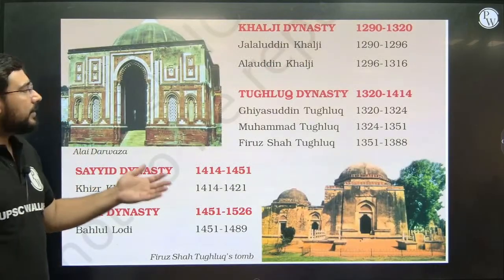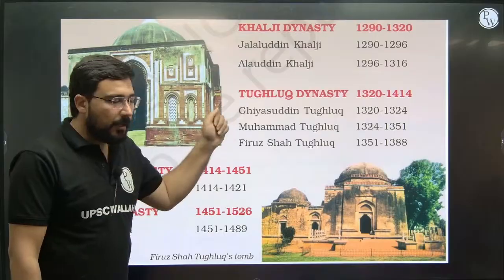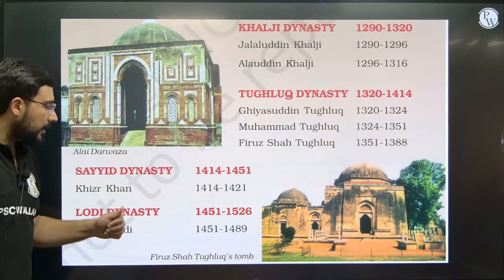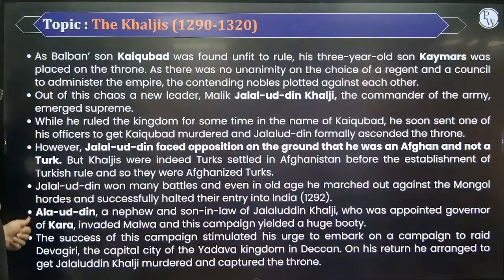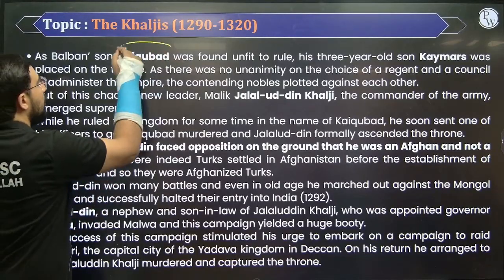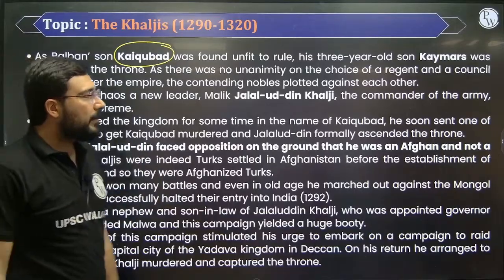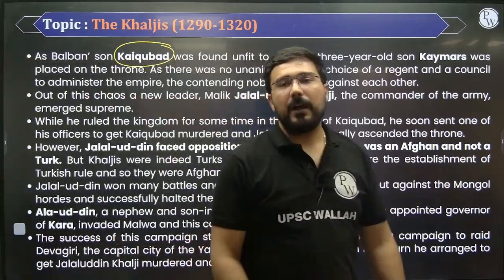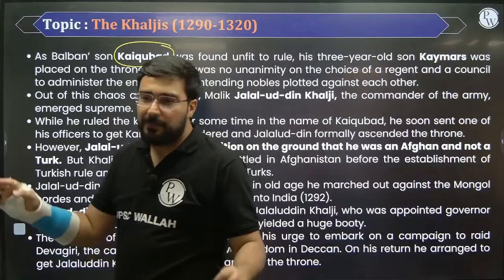Okay, so once he died, the next dynasty is going to be Khalji, next Tughlaq, next Sayyid, and finally would be Lodi. Okay, so after the death of Balban, his son Kaikubad came to power. Now Kaikubad was a complete spoiled personality.